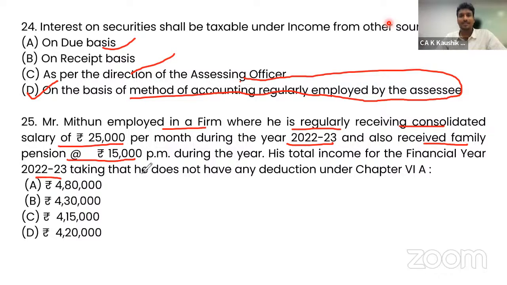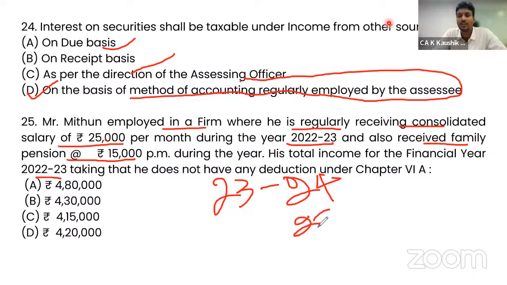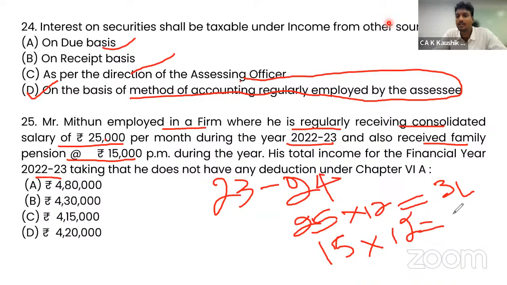Now this has a different view for financial year 22-23 and 23-24, so let us answer from the perspective of 23-24. 25,000 into 12 is 3 lakhs, and 15,000 per month into 12 is 1.8 lakhs. So total 4.8 lakhs is the income.